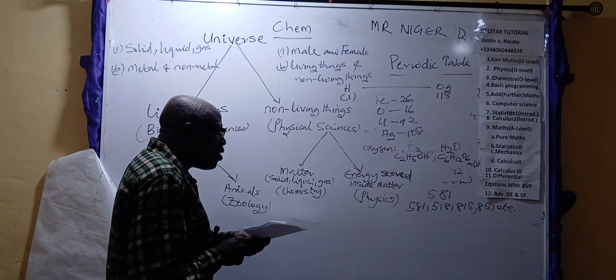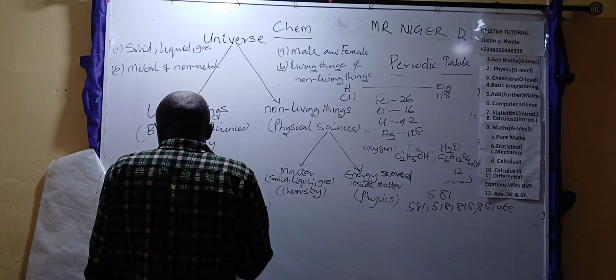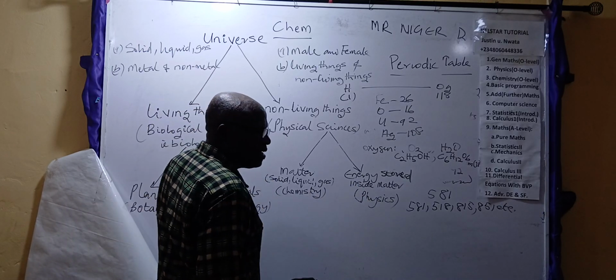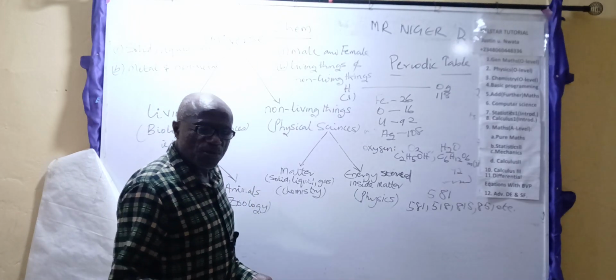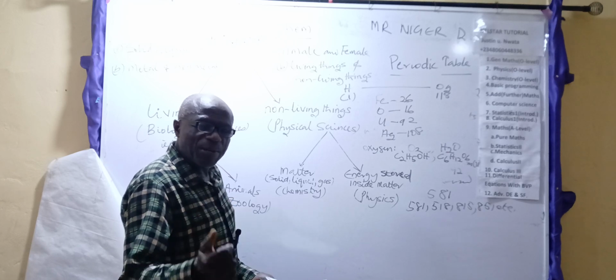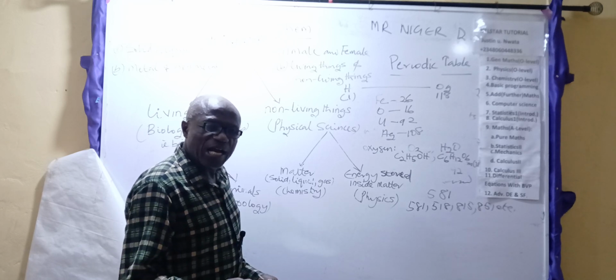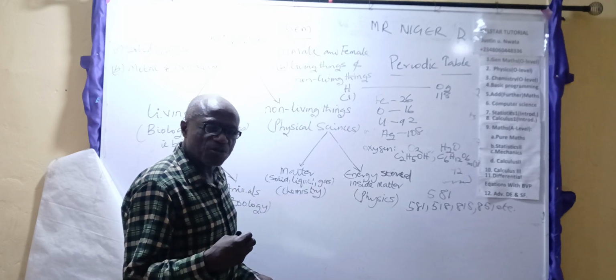Now, the language we use to communicate and explain chemistry, physics, biology, zoology and all whatnot is nothing but what? The language given to us by nature: English, French, German, Spanish, and other languages. These are languages given to us by nature.